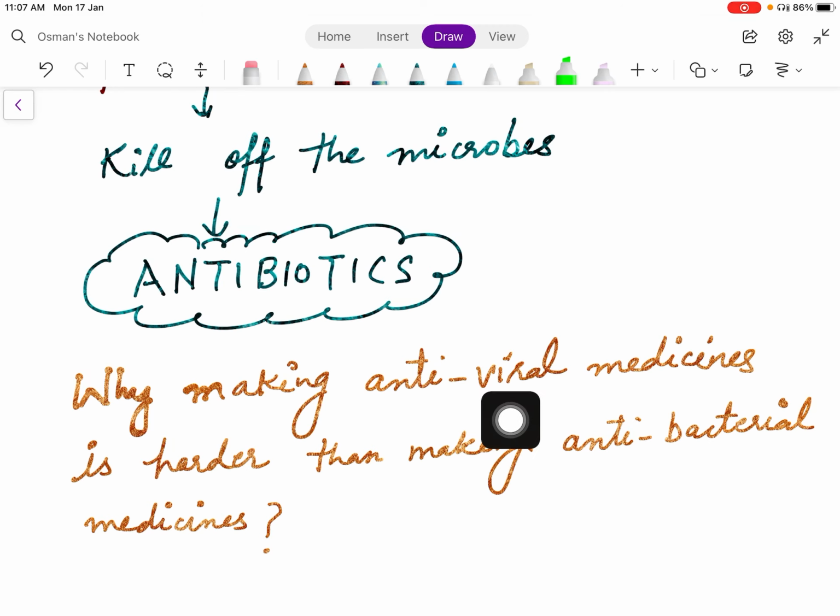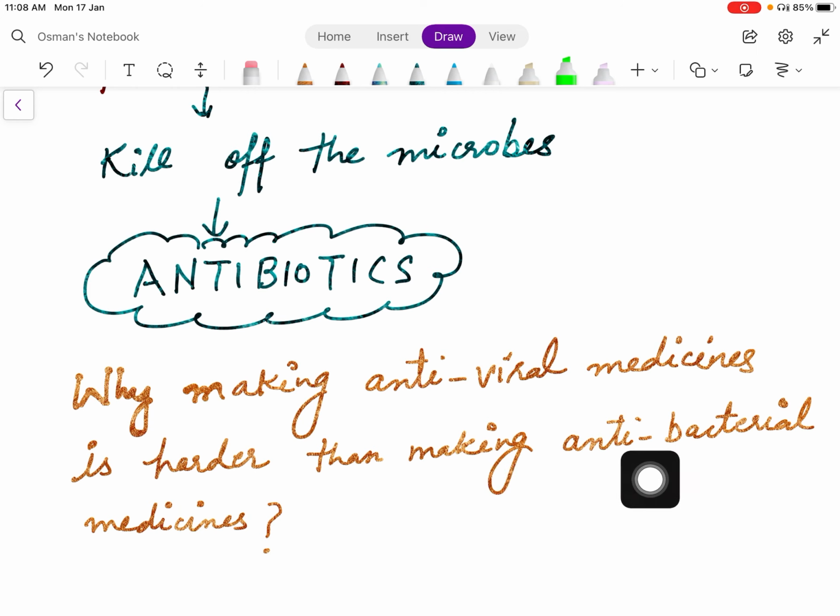We know that viruses are obligate parasites. They do not have biochemical processes of their own. They use biochemical processes of the host cell. So if we try to block the biochemical pathways of a virus, we will actually end up blocking the biochemical pathways of the host cell, which is not going to treat the infection. It is going to kill the host cell. We don't want to kill the host cell. That's why making antiviral medicines is harder as compared to making antibacterial medicines.